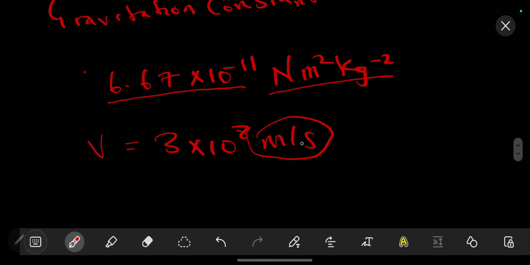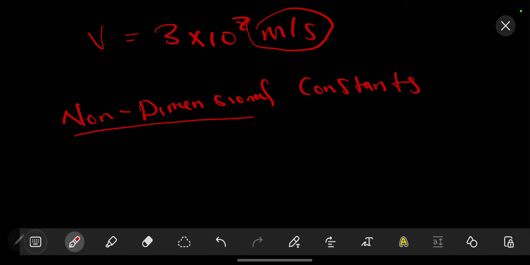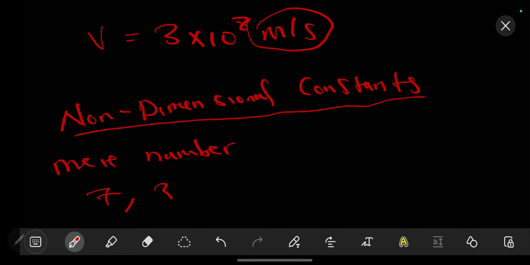So the dimensions are length per unit time. The other thing, non-dimensional constants, these do not have dimensions. They are just defined as mere numbers. For example, if you say 7, this does not have dimensions, or 3, or sometimes pi, which is just 3.142, and so on.